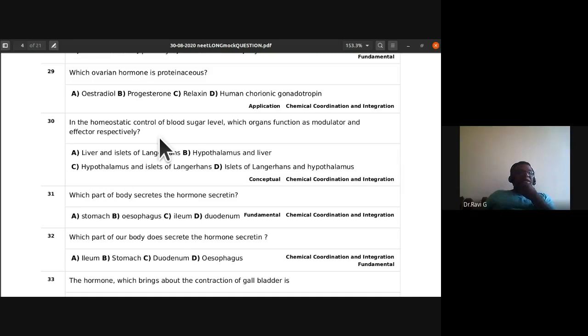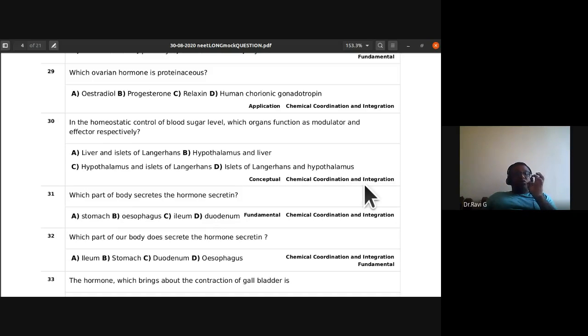In the homeostatic control of blood sugar level, which organs function as modulator and effector respectively? Liver and islets of Langerhans, hypothalamus and liver, hypothalamus and islets of Langerhans, or islets of Langerhans and hypothalamus.